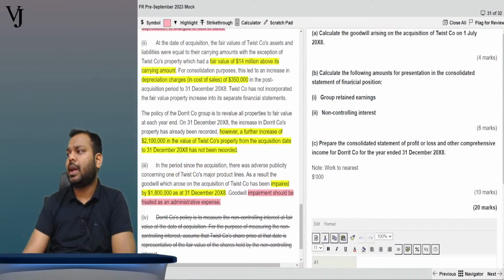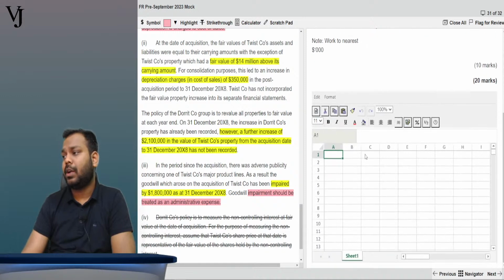Calculate the goodwill arising on acquisition of Twist company on 1 July 20x8. What is the meaning of 1st July 20x8? It means the date of acquisition. What is the goodwill on date of acquisition? So let's start to solve this question.